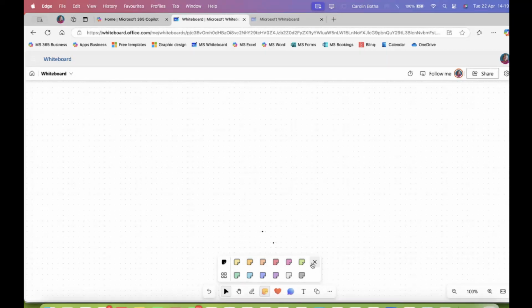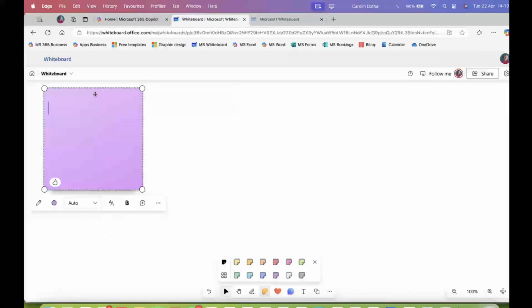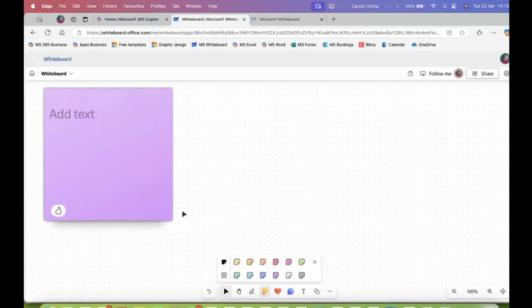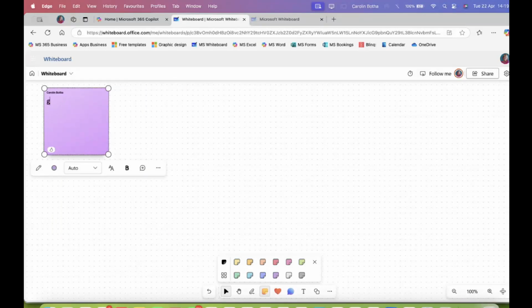Okay, now before I introduce more options to you, let me go and show you. And I'm not going to do something particular. I'm just going to play around because I'm honestly not artistic, and that you will see in a moment. So let's go for a sticky note. And I'm going to choose one of my favorites, the violet. And I'm just going to plot it like on the fridge. Plot it there. You can make it smaller, you can make it bigger, you can add text into it, whichever text you want. So this is my contribution compared to everybody else's.